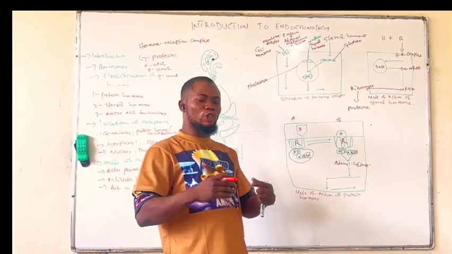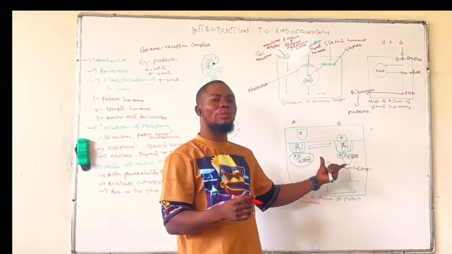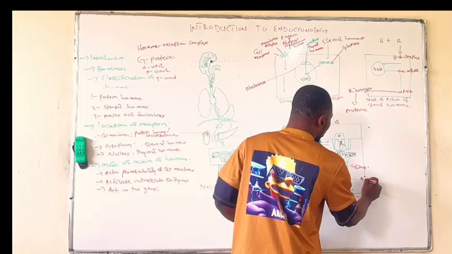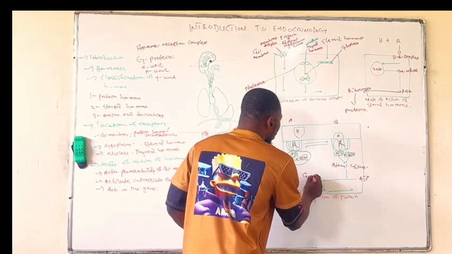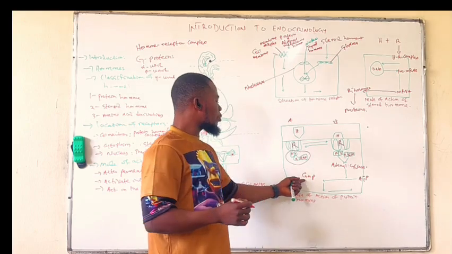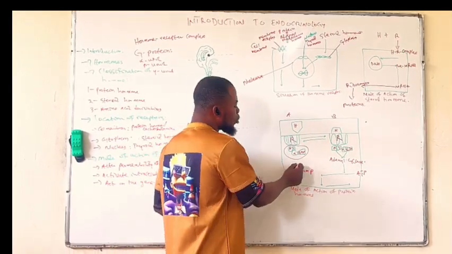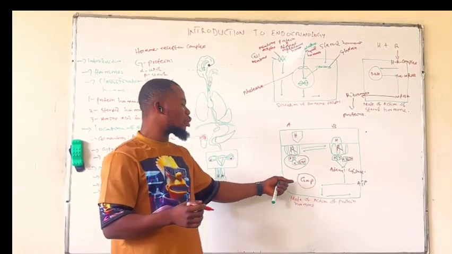This adenylyl cyclase is usually located on the cell membrane, but some of it protrudes into the cytoplasm, where it converts the ATP of the cytoplasm into cAMP, cyclic adenosine monophosphate. Now, this cyclic adenosine monophosphate serves as the second messenger for most of the protein hormones.